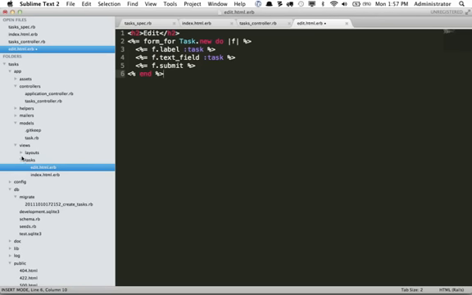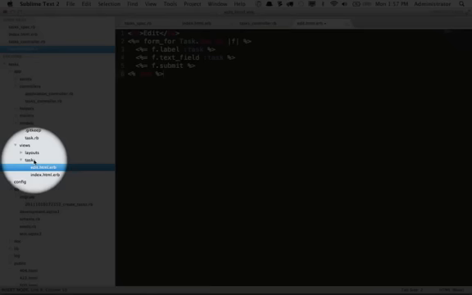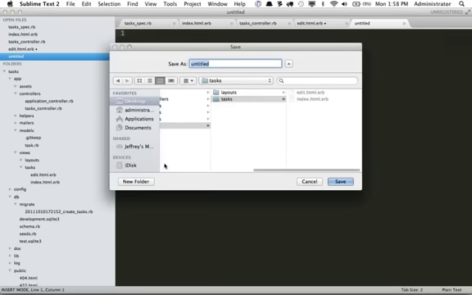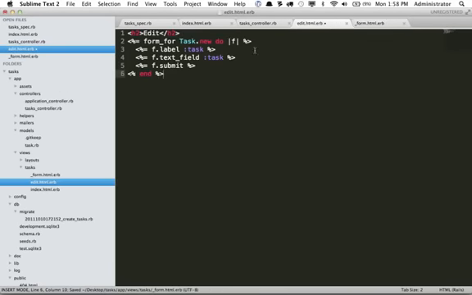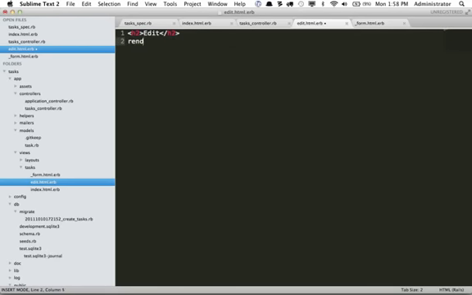And we can do that by going to our views, tasks folder, and I will create a new file, and we're going to preface it with an underscore so we can tell Rails that it is a partial, and it will be called form. Now I will paste that in there, and that way I only type this markup or code once, and within the edit file, I can simply run render form, like so.